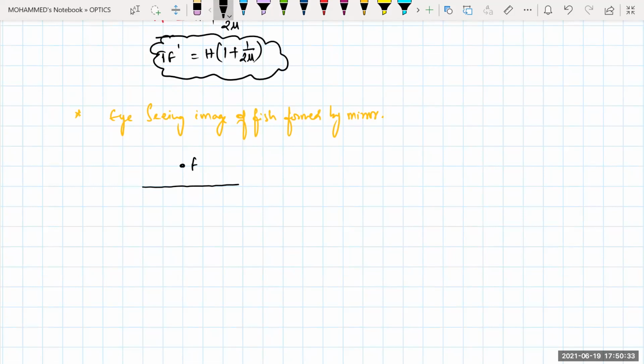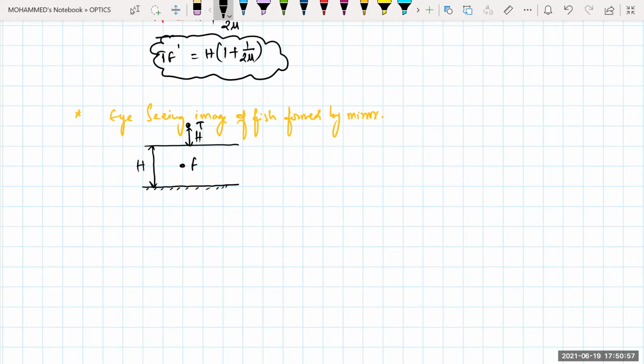This is your fish, and this is your water, and this is your mirror. Now this is the actual position of your eye. That is nothing but T. From here to here, this distance is how much? H. And from here to here, this distance is how much? H. Isn't it?